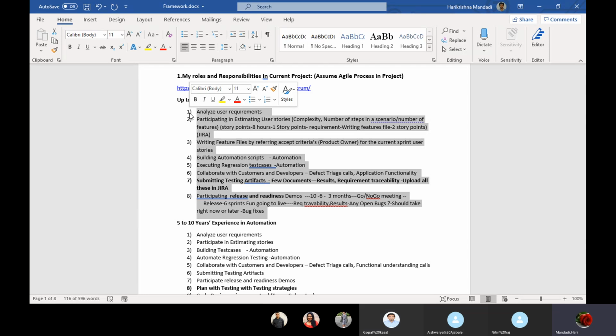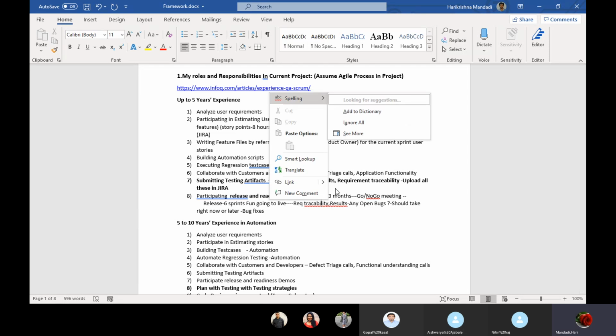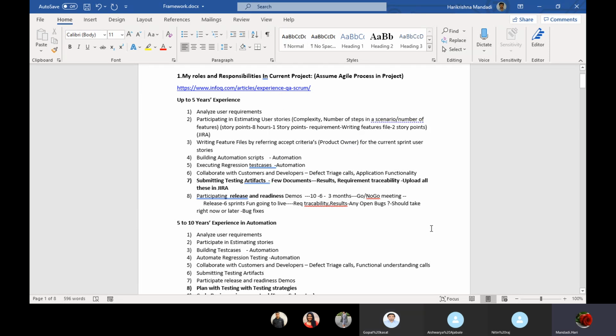If we are following the agile process in the project, you can blindly say these are my roles and responsibilities as an automation engineer. I hope everything is clear for everyone. If no doubts, we can go to the next one.